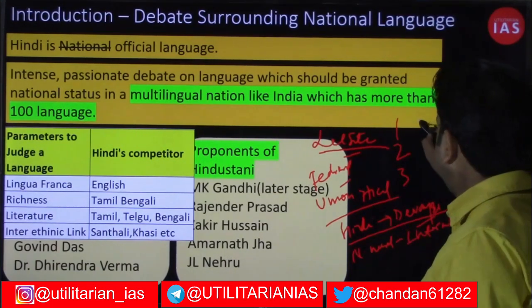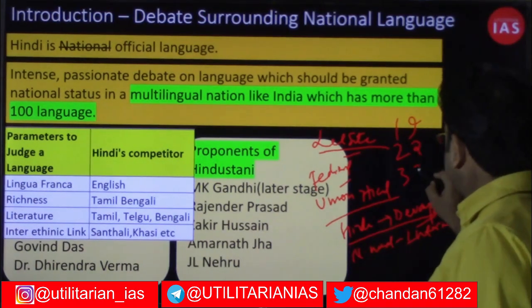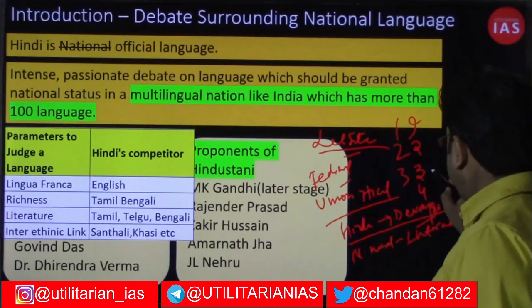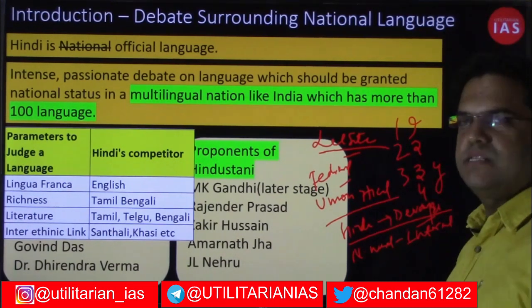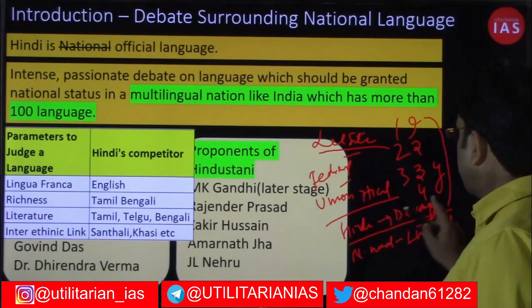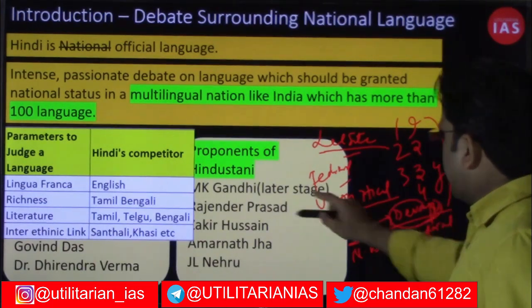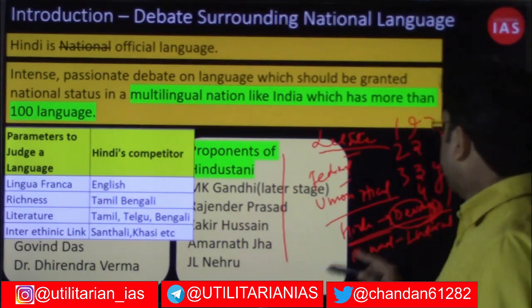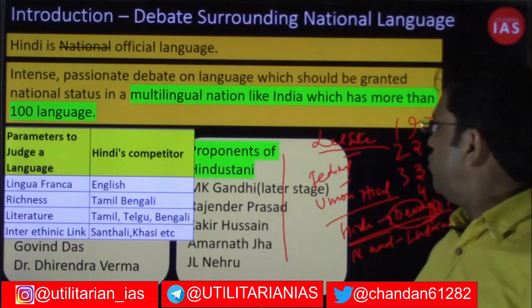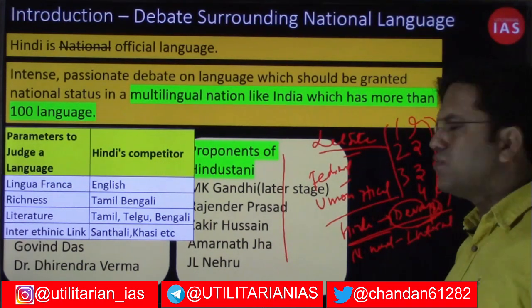Numerals in Devanagari would be 1 like this, 2 would be something like this, 3 would be something like this, 4 would be 4, 5 would be 5. So these kind of numerals you do have in Devanagari script. So as far as Hindi was concerned, this Devanagari script was chosen. As far as numerals were concerned, they were in international format, not in Devanagari format. So this was the deal.